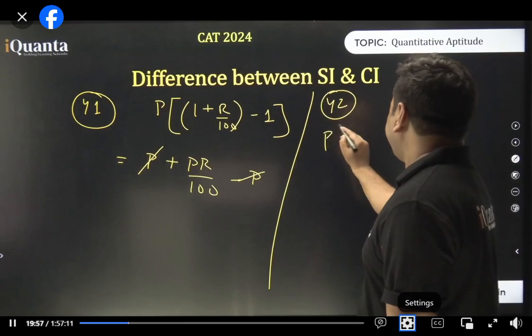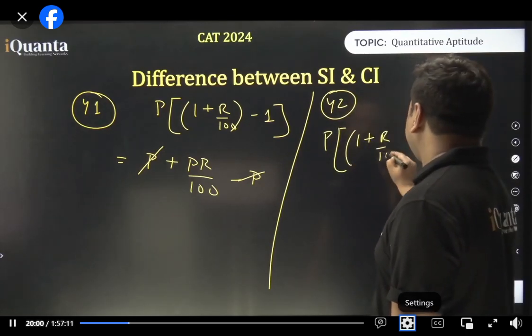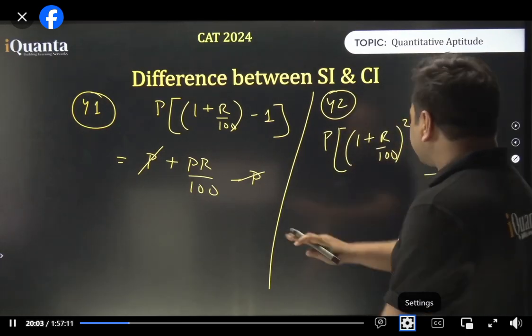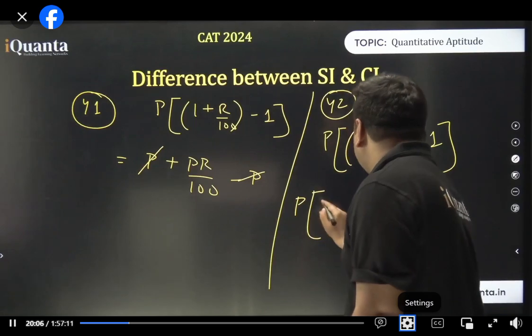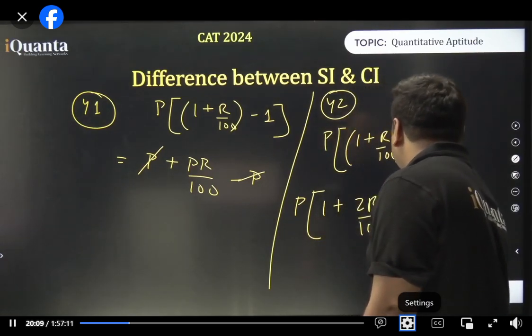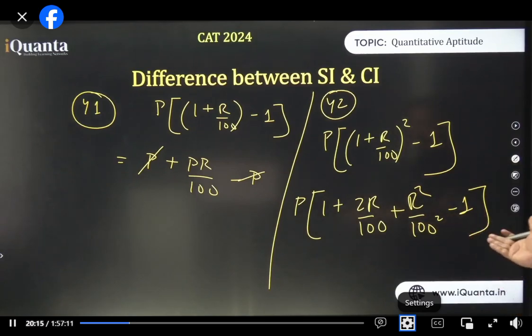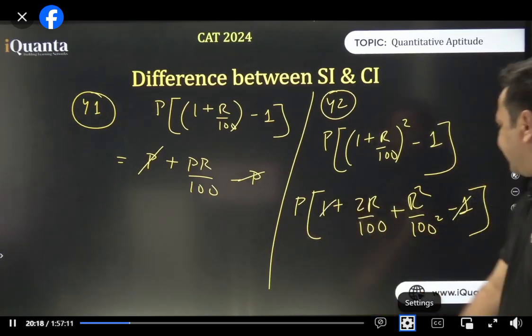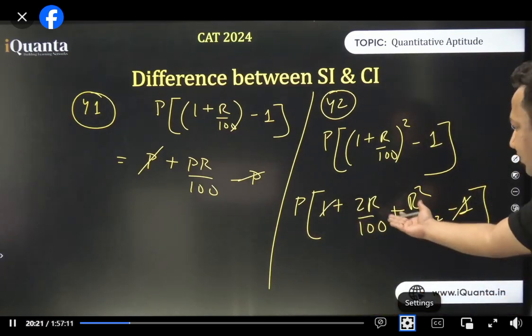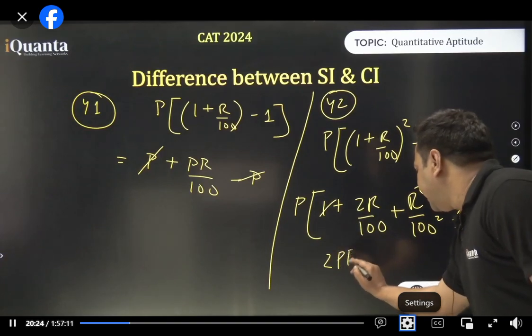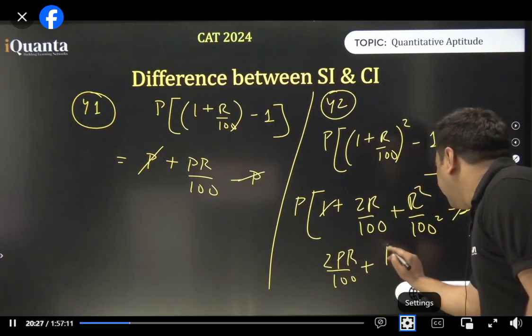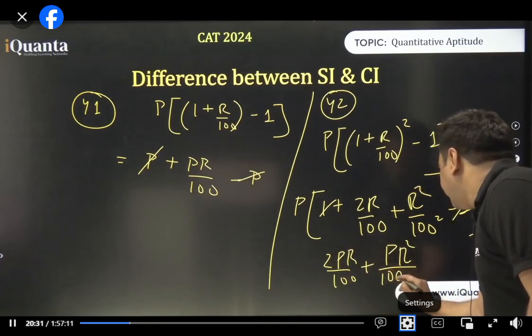Year 2. P times 1 plus R by 100 raised to the power 2 minus 1, bracket close. If I open this bracket, what do I get? P times 1 plus 2R by 100 plus R square by 100 square minus 1. A plus B whole square, all of you know that. Subtracting 1 and 1, they get cancelled. And this is what we have now: 2PR by 100, bringing it inside, 2PR by 100, and PR square by 100 square.